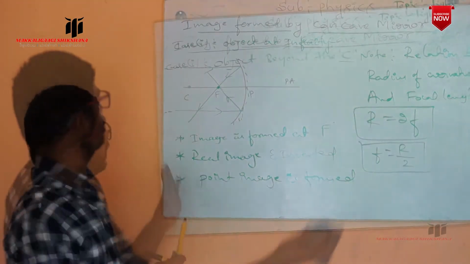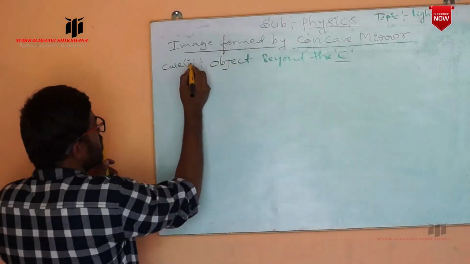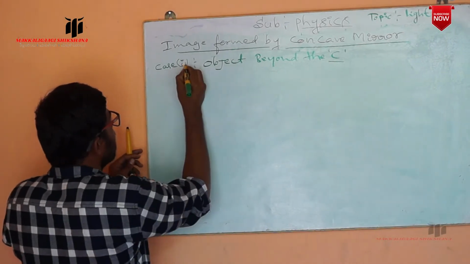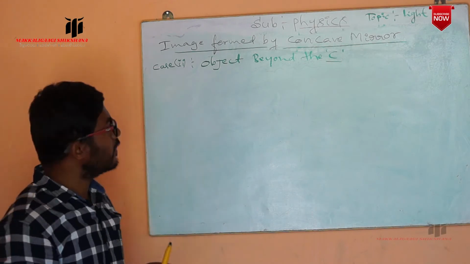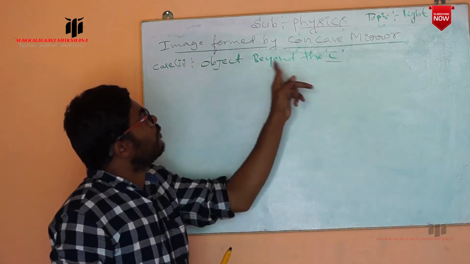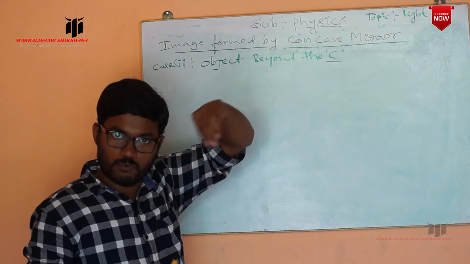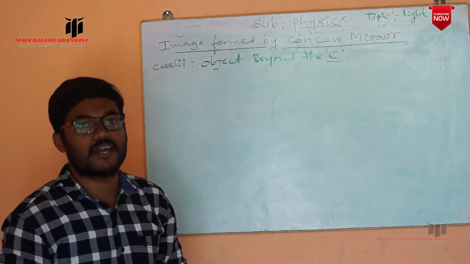Next, the case 2. Okay, the next case is case 2. That is, we have placed an object behind the center of curvature. In case 1, we placed an object at infinity. In the second case, if you place an object behind the center of curvature, where is the image formed and what are the characteristics?